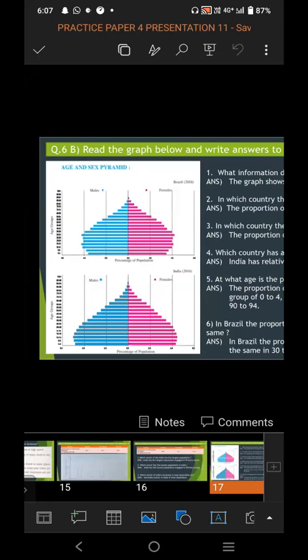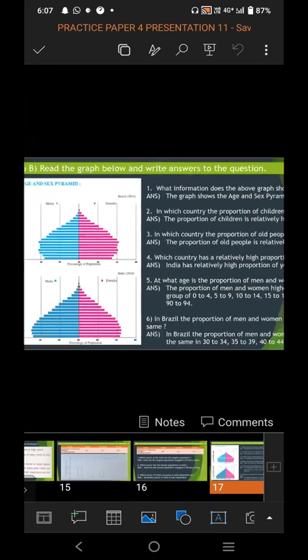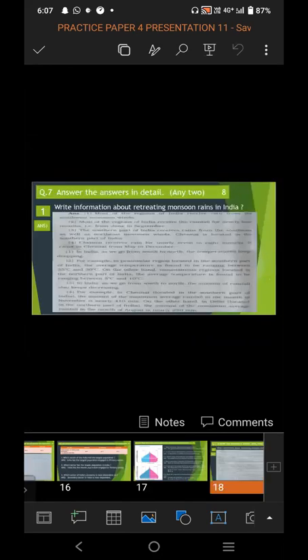The age group is also given, between which the male and the female are more or less. So from this information, 6 questions are asked. On it, all 6 we have to attempt. What information does the above graph show?